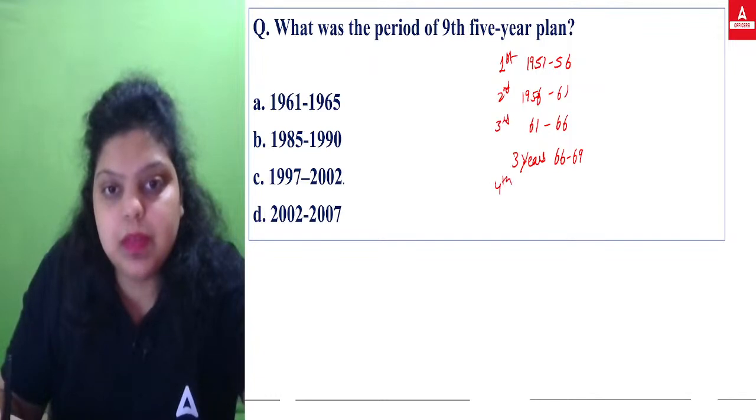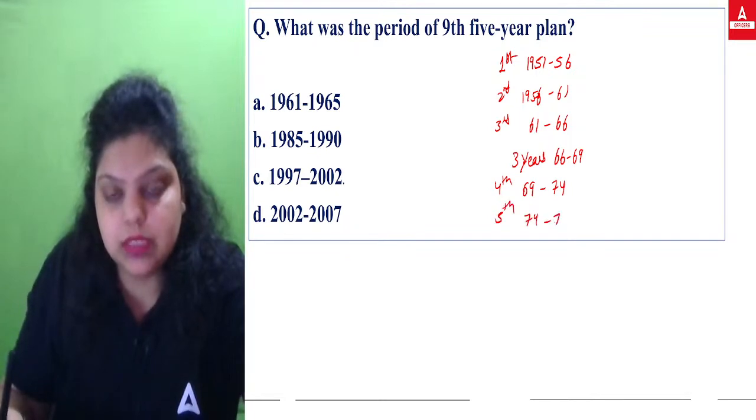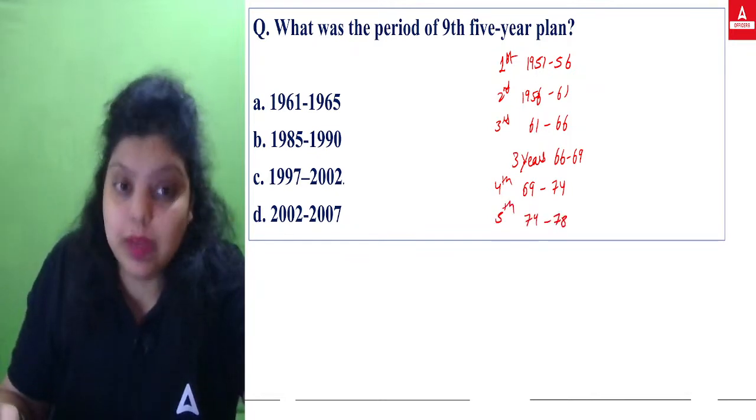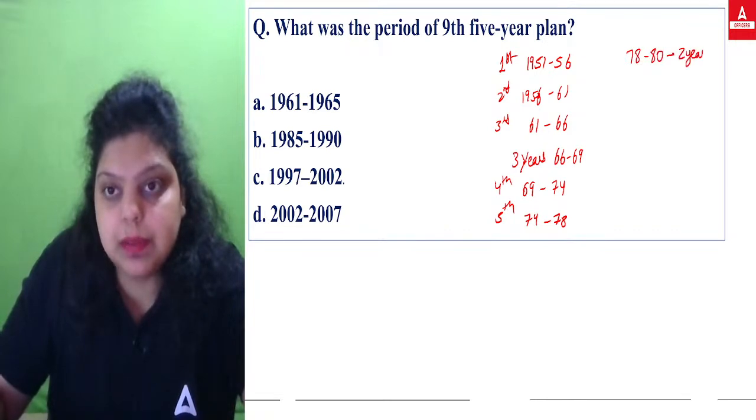Now the fourth 5-year plan was seen from 69 to 74. The fifth 5-year plan was seen from 74 to 78. So the fifth 5-year plan ended in only 4 years, because from 78 to 80 we have seen the gap, and then we have seen the 2 years gap again.